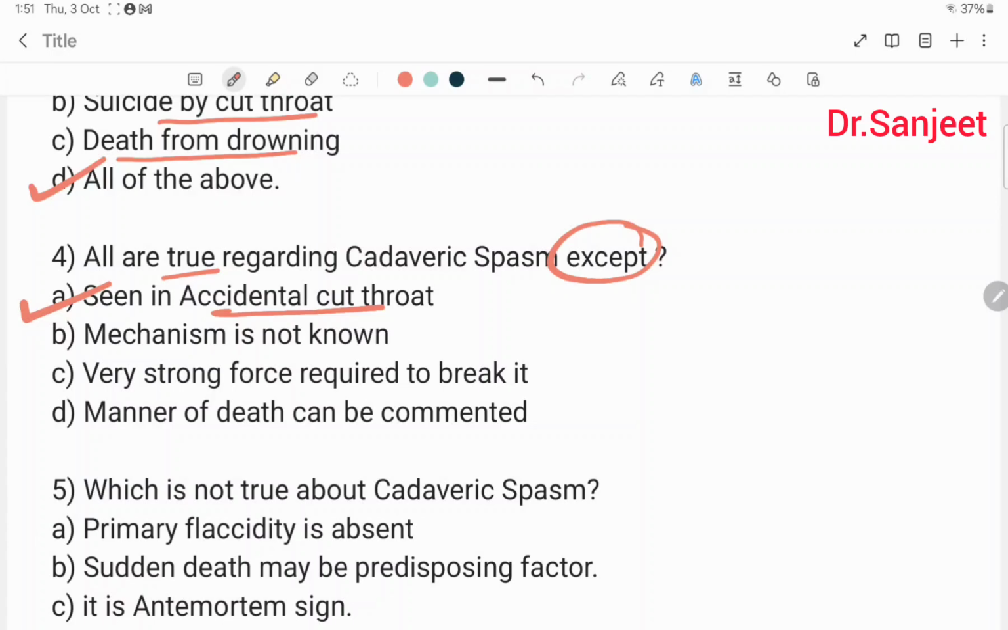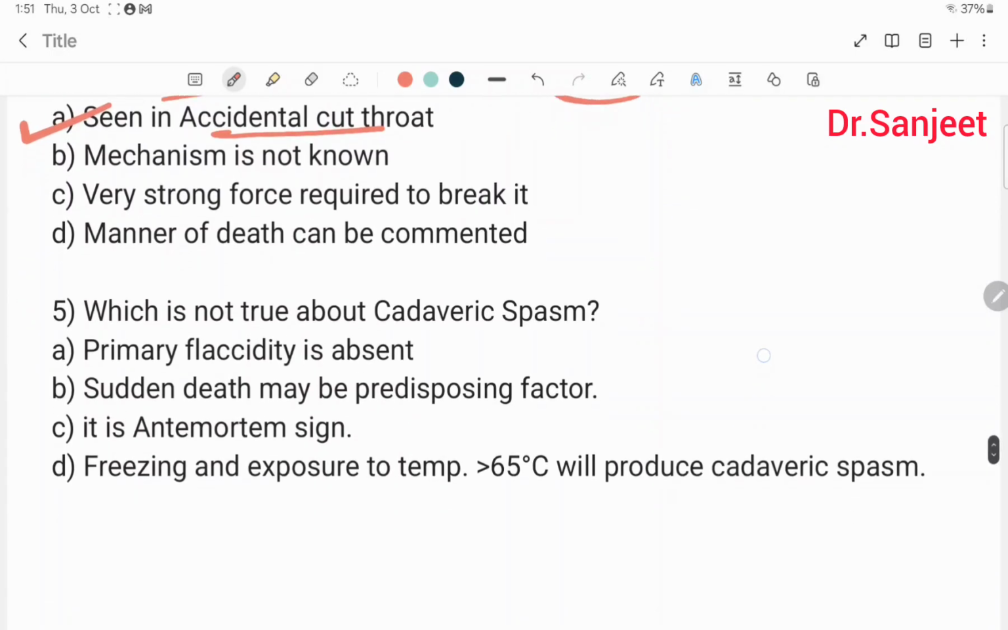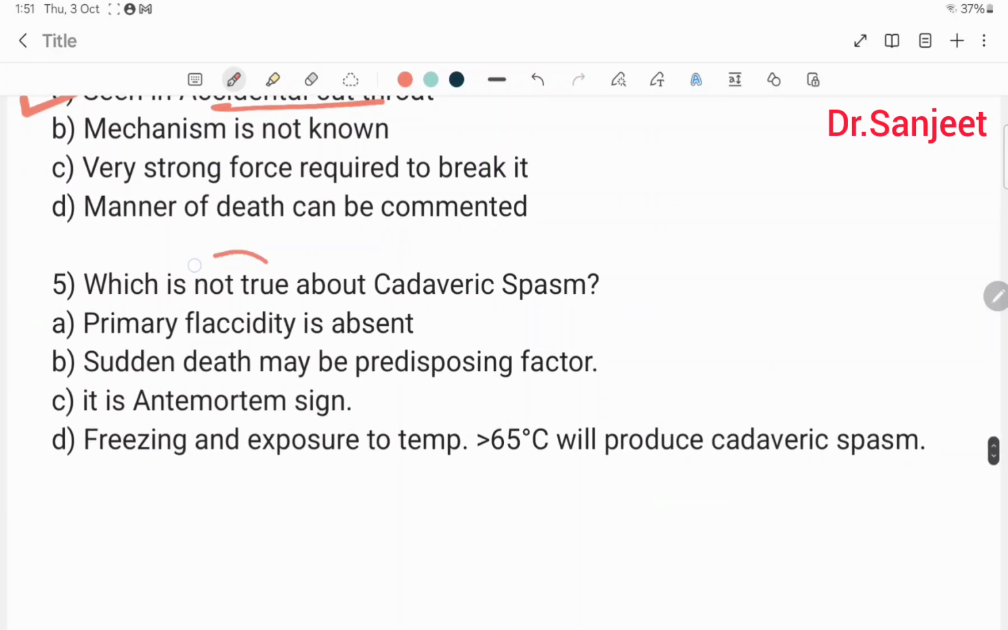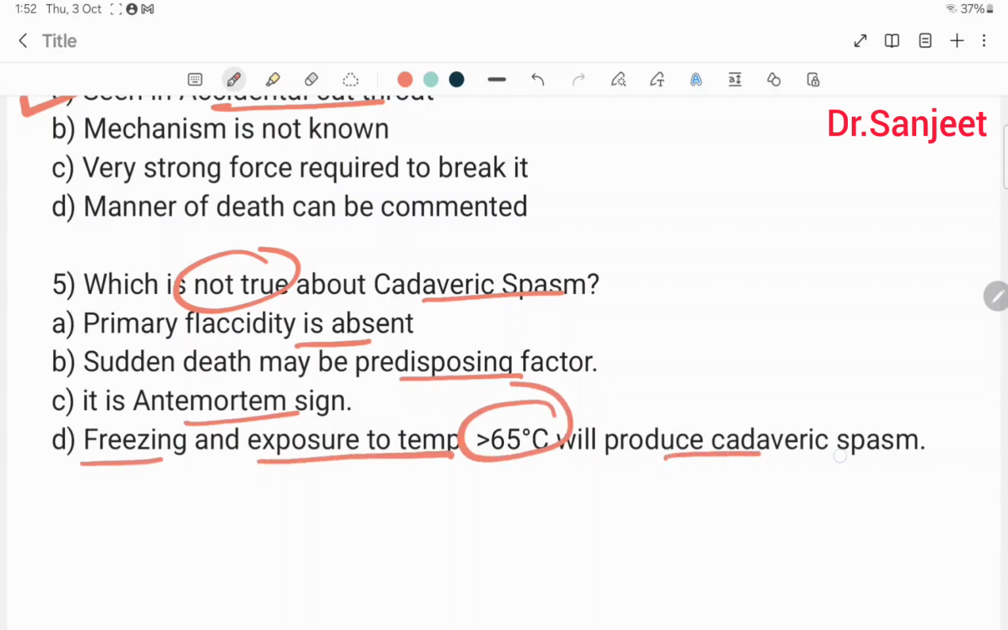Maybe is not known, true. Very strong force required to break it. This is also correct. Manner of death can be commented. This is also correct. So which is not true about cadaveric spasm? Primary flaccidity is absent. True. Sudden death may be a predisposing factor. This is also correct. It is an antemortem sign. This is also correct. Freezing and exposure to temperature more than 65 degrees centigrade will produce cadaveric spasm. This is false.